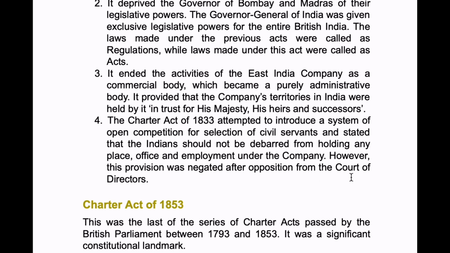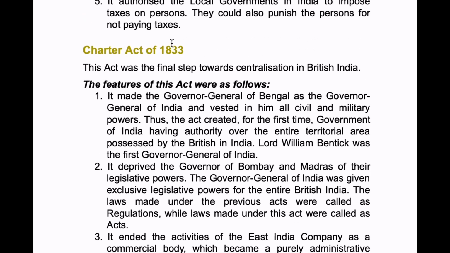And in Pitt's India Act, what is the work done by the Court of Directors? It used to see commercial affairs. Okay, so it became a purely political body. So the entire activities of the East India Company were abolished, were ended, and it became a purely administrative body. So this is about the Charter Act 1833. This is one of the most important acts.